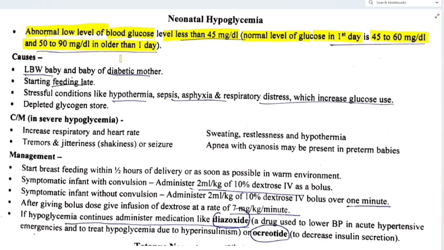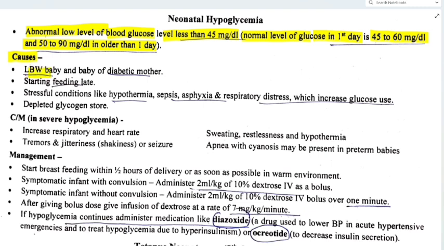So what is hypoglycemia in a neonate? That is a low level of blood glucose, less than 45 milligram per deciliter. At 1 day, the normal level of glucose is 45 to 60 milligram per deciliter, and after 1 day, it is 50 to 90 milligram per deciliter. Now, what are the causes?